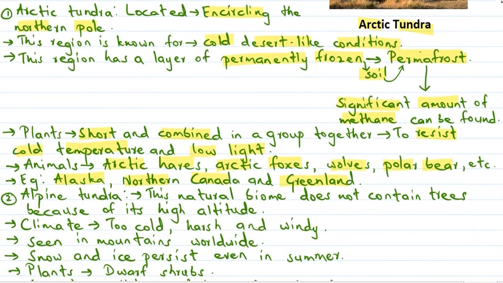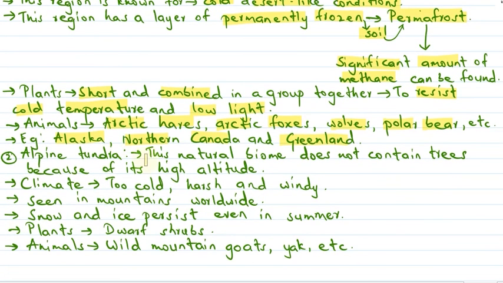Then we studied about the Alpine tundra. So this natural biome does not contain any trees, and the climate here is too cold, harsh and windy. And the reason why this region doesn't contain trees is because of its high altitude. Okay, so here we can see mountains. So this region usually includes the mountains that can be seen worldwide.